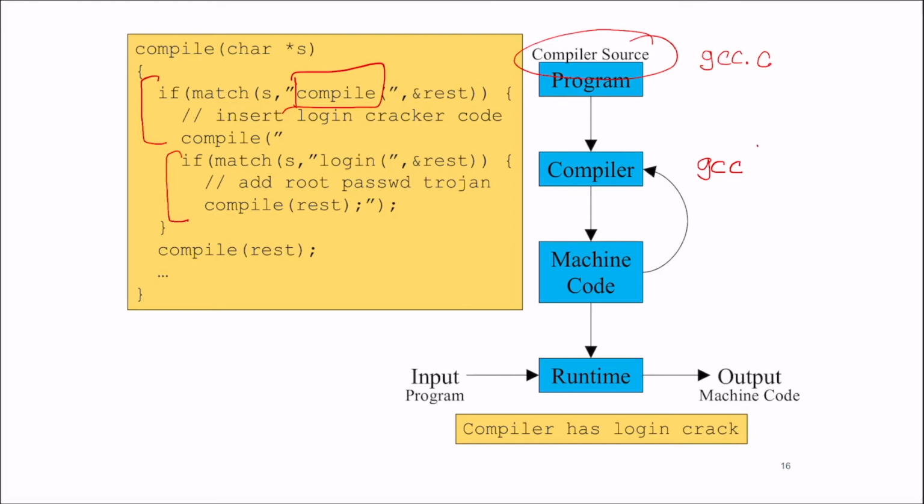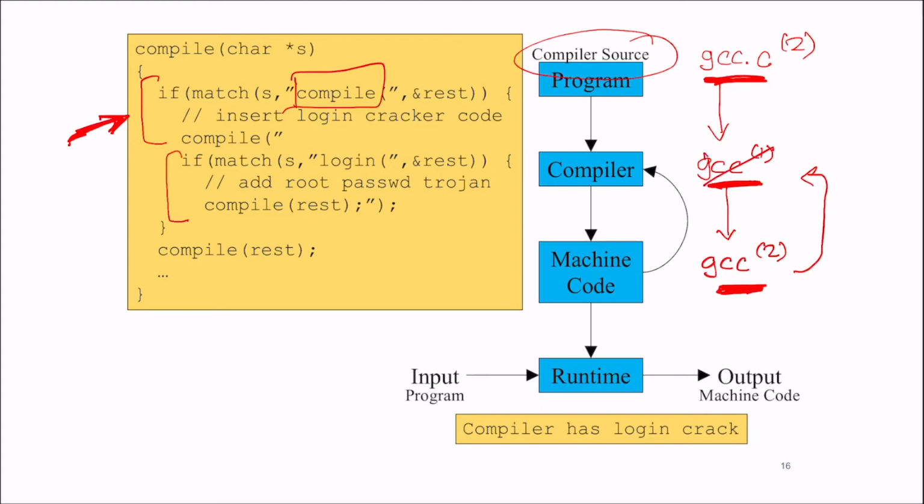So remember that it's passing through GCC1 and it's producing GCC2. So these two binaries are not the same. Because what's happening is inside this gcc.c, it contains this part here, which says, oh, if I'm compiling, so notice this GCC1 doesn't contain this malicious code, but this one does. So this is like the second version of the source code, which is used to create this binary. So this binary now contains the code that's equivalent to this if statement over here. So this binary says, well, if I'm compiling code, so what I can do now is get rid of GCC1 and replace it with GCC2.